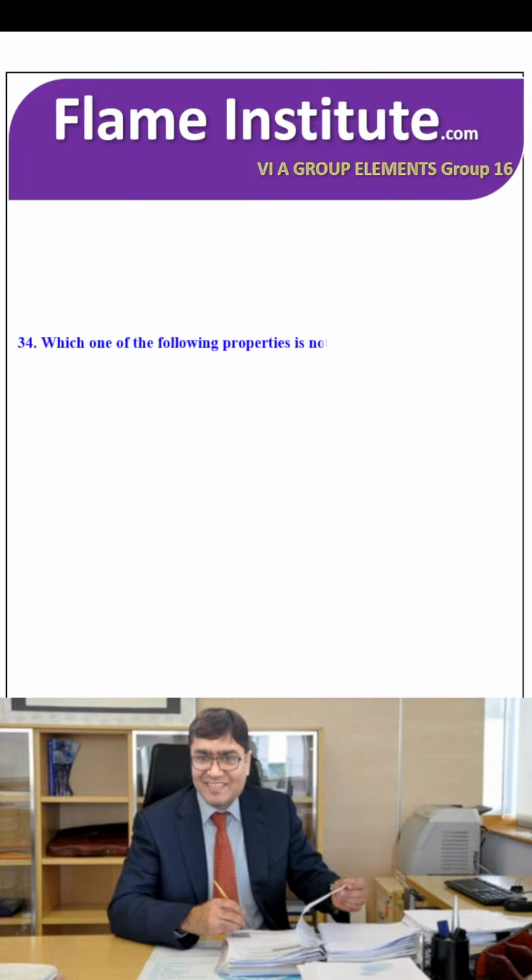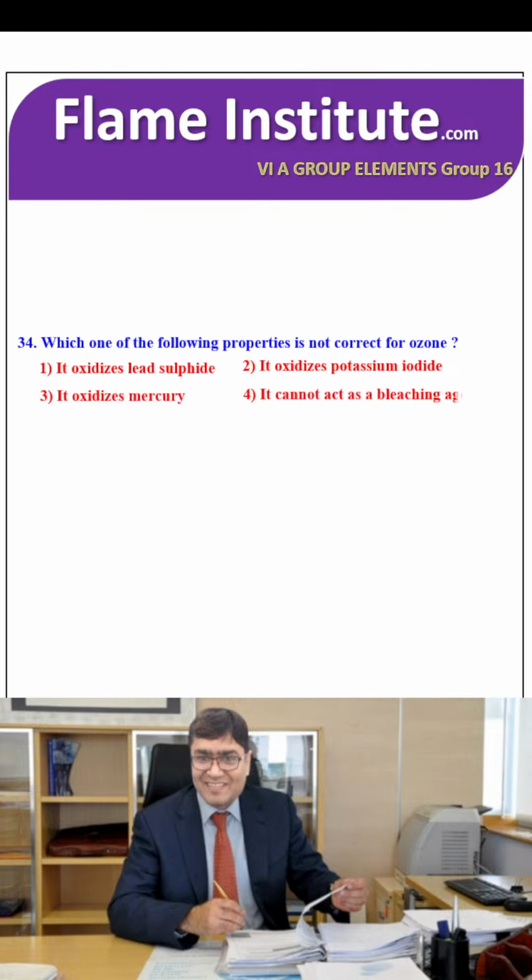Which one of the following properties is not correct for ozone? It oxidizes lead sulfide, it oxidizes potassium iodide, it oxidizes mercury, and it cannot act as a bleaching agent. O3 can act as a dry bleaching agent, so the fourth option is the right option.